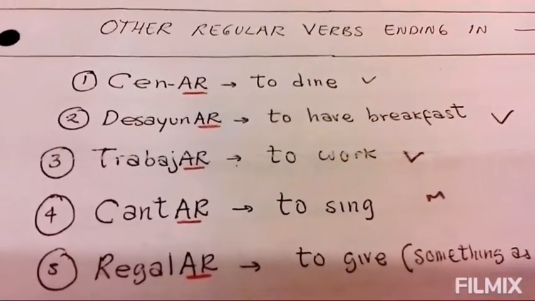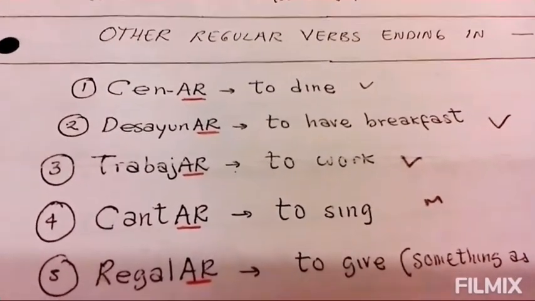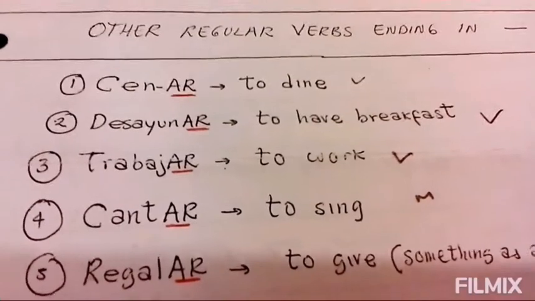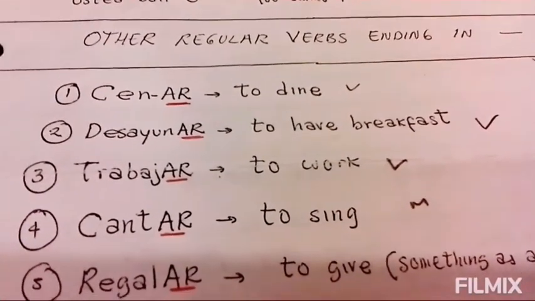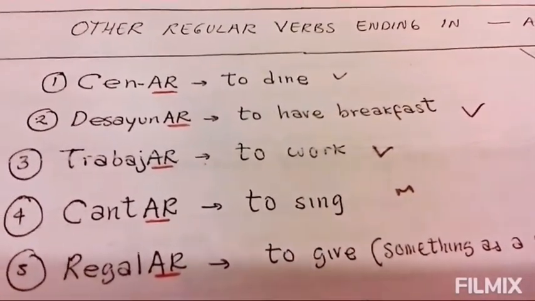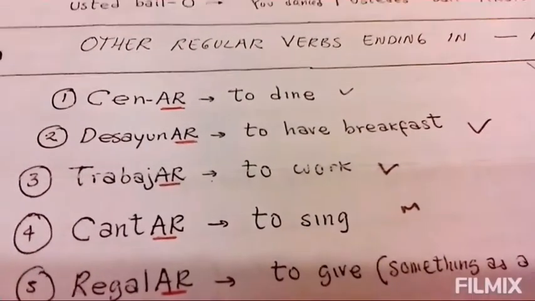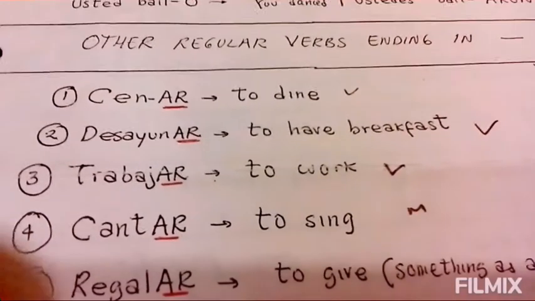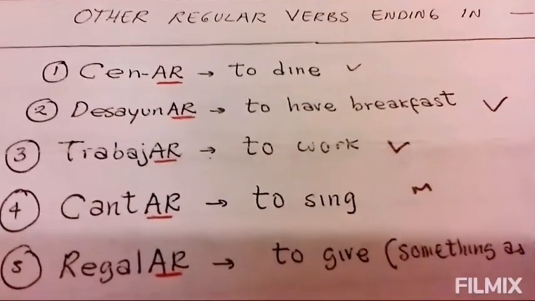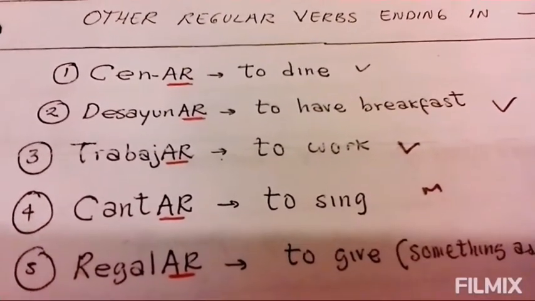Once you've done this, use it. That is the other thing. Memorizing the endings is good, but you memorize the endings in order to use them in the real world. So if you have a Spanish-speaking friend, surprise him or her, and next time he calls you or she calls you, just say, Hola, ¿trabajaste ayer? You worked yesterday? And you will surprise him. And that is the best way of practicing your Spanish with Spanish-speaking friends. And if they understand you, that means you're doing it right.